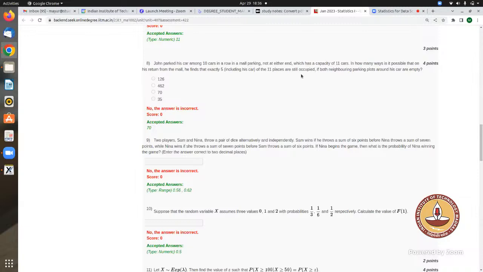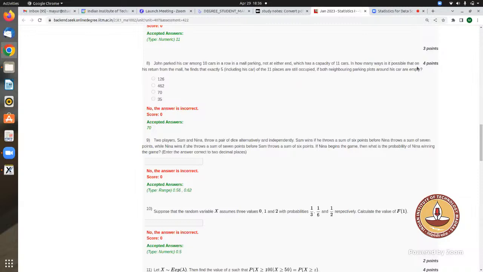So we are sure that John has parked the car somewhere in the 9 positions, because he can't park the car in either of the two corners. So we already know the position of John's car.